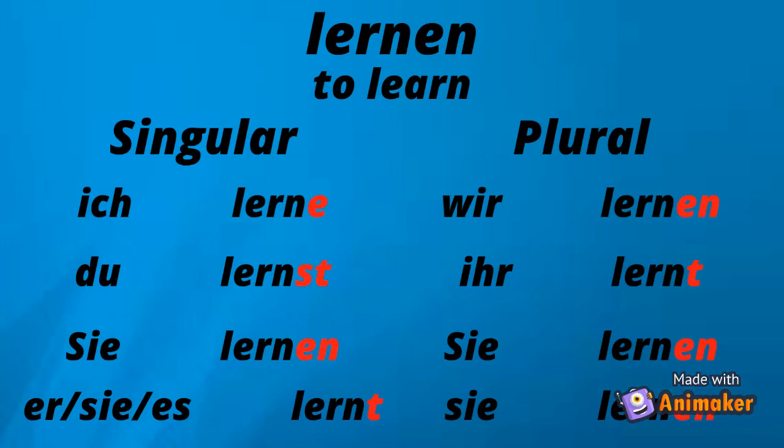Now it's time to conjugate some verbs. Just listen and repeat after me. The first verb is lernen. That means to learn. And the conjugations are ich lerne, du lernst, Sie lernen, sie, er, es lernt, wir lernen, ihr lernt, sie lernen. If you remember the ending, the verbs are very easy to conjugate.